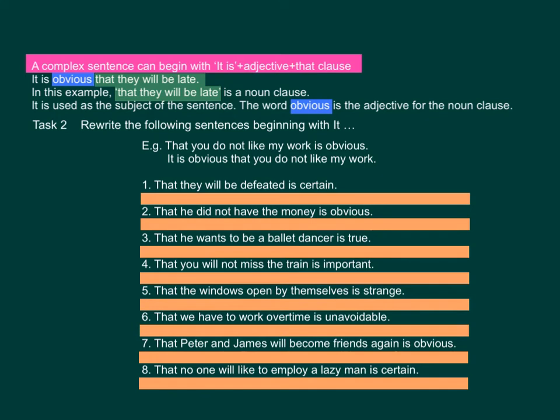A complex sentence can begin with it is plus adjective and that clause. It is obvious that they will be late. In this example, that they will be late is a noun clause. It is used as the subject of the sentence. The word obvious is the adjective for the noun clause.